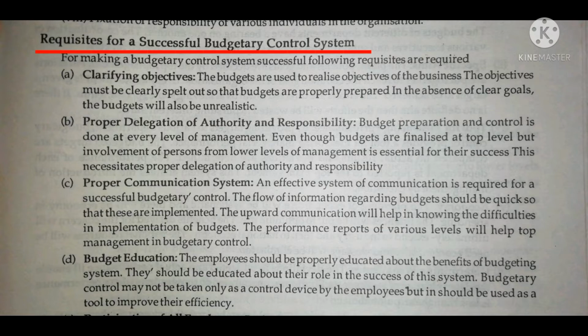The information about the budgets must be communicated properly and at the right time so that they are implemented. The upward communication will help in knowing the difficulties in implementation of budgets. So upward communication is also very important so that implementation of budgets can be done. The performance reports of various levels will help top management in budgetary control.